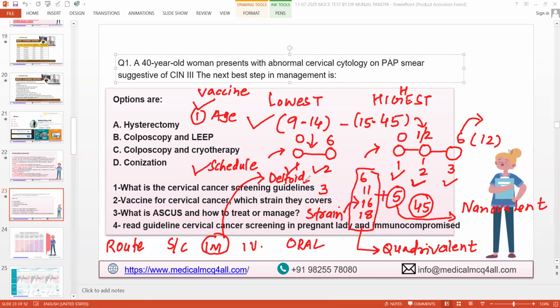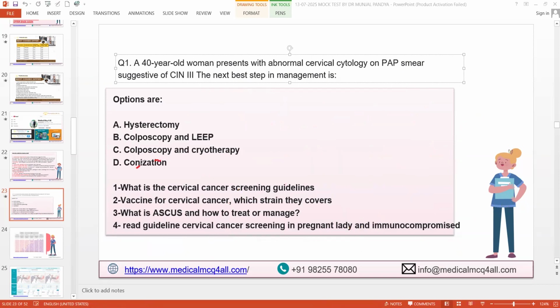They are not going to ask you anything more than this. Is that clear to everyone? Yes or no? Yes, sir. This is a specific thing you must know, and we don't need to miss anything. So cervical cancer vaccine, you now know, and the strains it covers, you know. This is your homework, so I will not tell you.